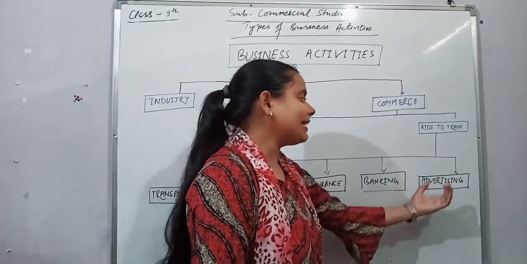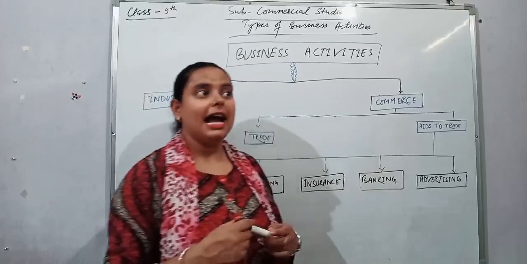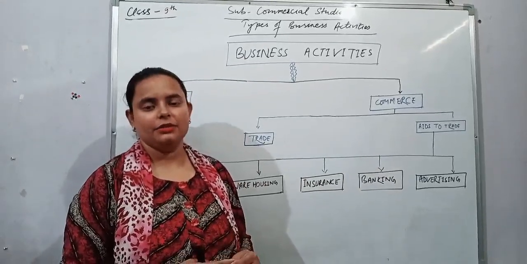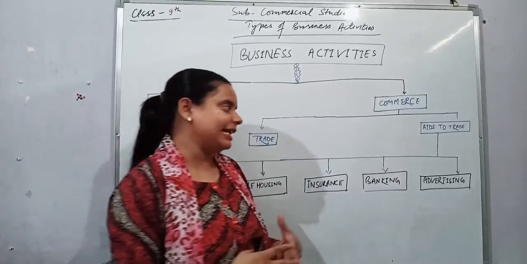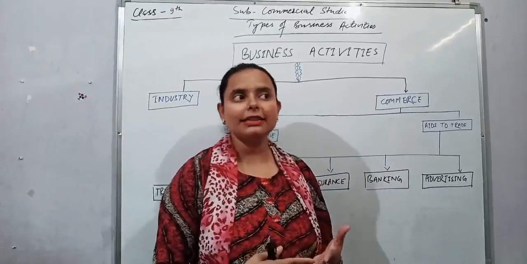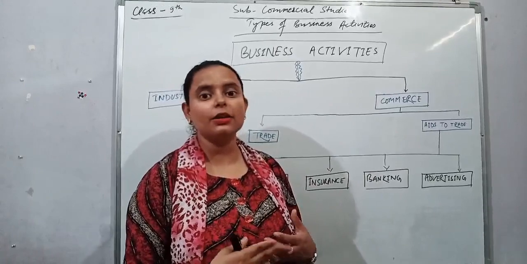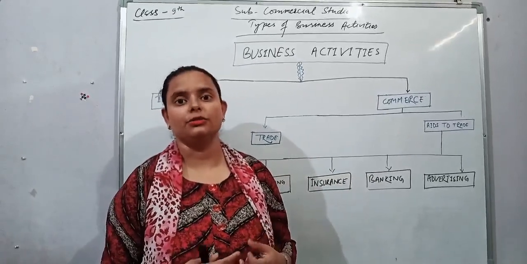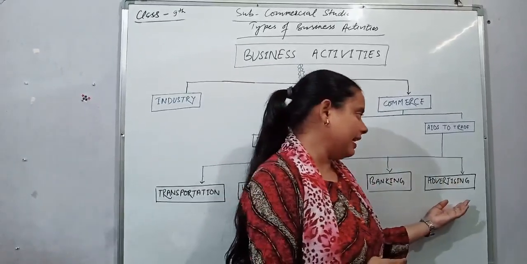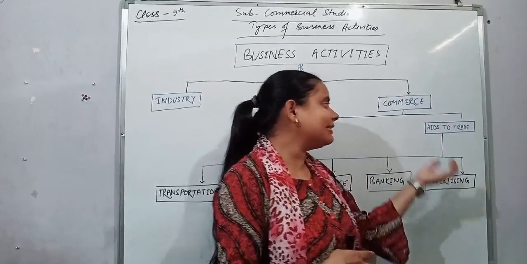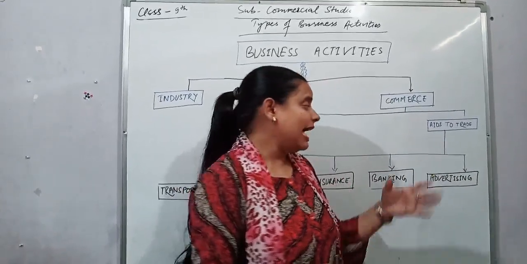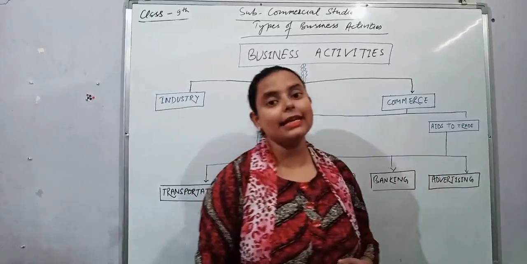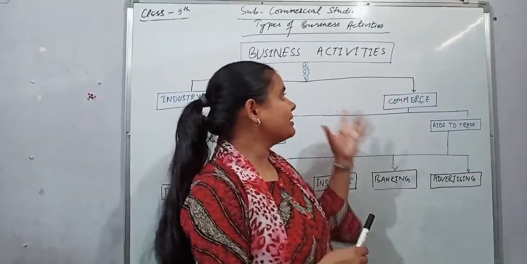Next is advertising. See, advertising is a key element for any business. Why? Because without advertising, the things do not get much publicity. They do not come to the knowledge of the consumers. See, with the help of advertising, the traders are easily able to sell their things in the market. Because advertising also plays a key role in the business activity.